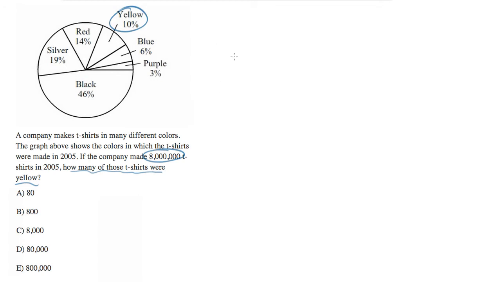So the way that I do this is in two steps. The first thing I do is in my head, I come up with a simple English version of the question I'm trying to find. So I wouldn't write this, but I'm going to right here for your benefit. And in my head, what I come up with is, what is 10% of 8 million?